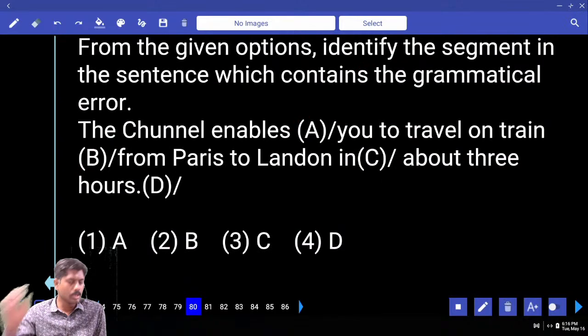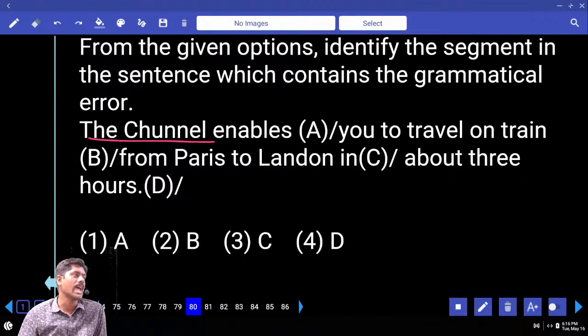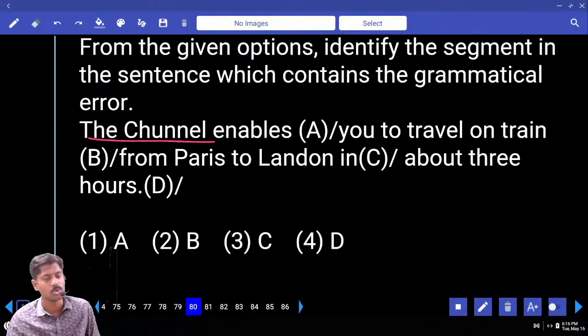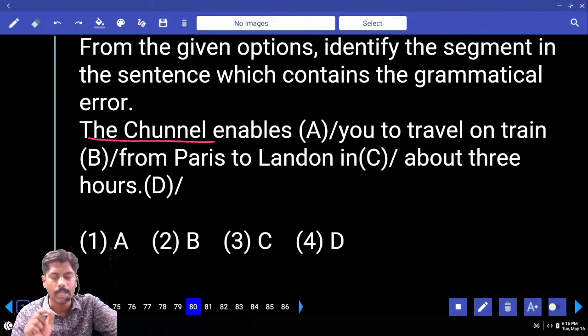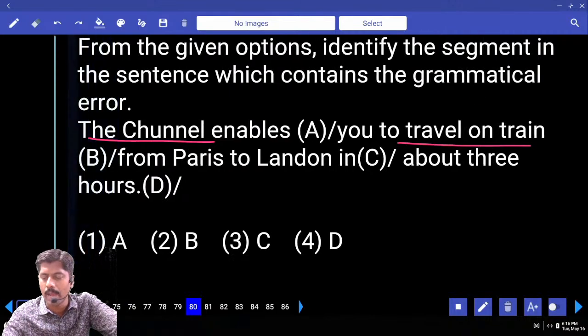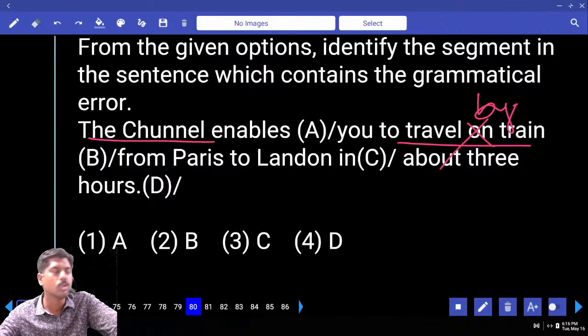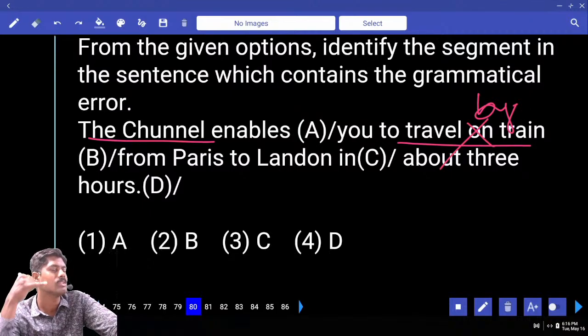The channel enables you to travel on a train from Paris to London in about 3 hours. Actually, it is a tunnel train. It's a train. It goes from Paris to London very fast, like a bullet train. The name of the train is Eurotrain. It enables you to travel by train. How are you going? I am going by train. Suppose you are in the train. If I ask you, where are you?